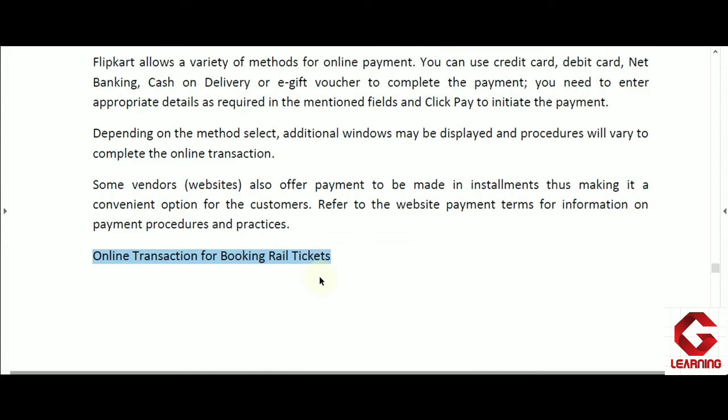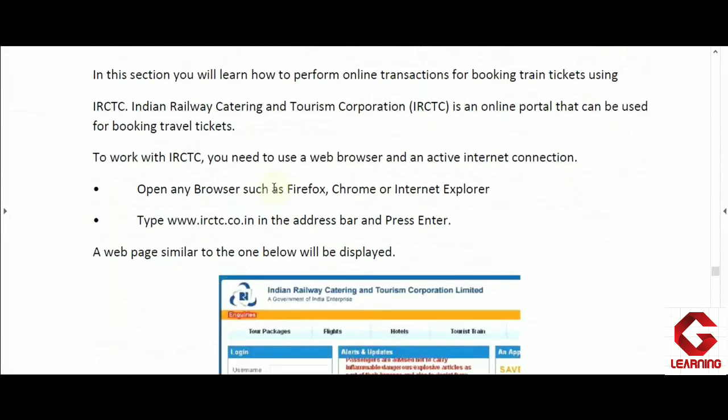are able to book tickets in trains of Indian Railway. So for that also we have to go for online transaction only, means we have to pay for the ticket fare online only. There, cash on delivery option is not available. Now here the IRCTC full form is given. So Indian Railway Catering and Tourism Corporation is the full form of IRCTC.